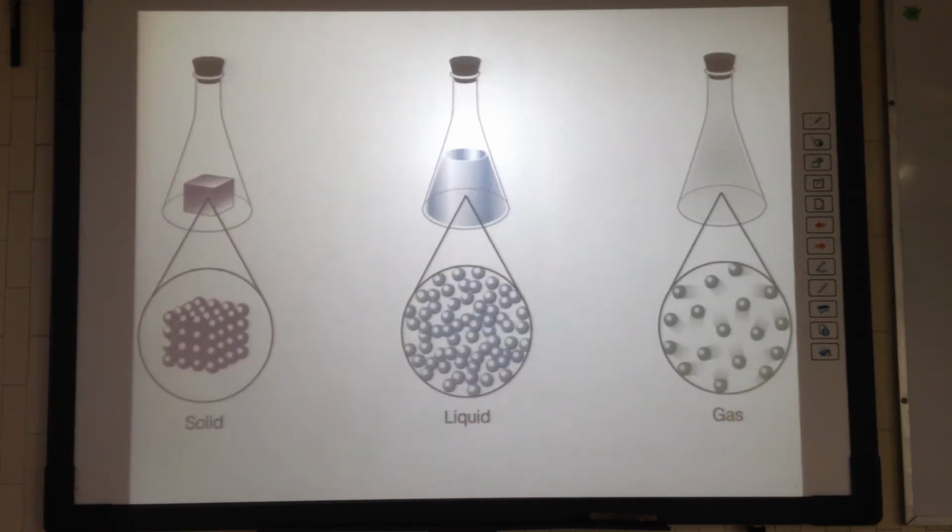Let's now analyze the physical classification of matter, or as we know it, the states of matter. A sample of matter can be in either a gaseous state, a liquid state, or a solid state. These states are characterized macroscopically by their volume and shape. That is, a sample of matter in its solid state will have a definite shape and a definite volume. A sample of matter in a liquid state will have an indefinite shape but a definite volume. And a sample of matter in a gaseous state will have an indefinite shape and an indefinite volume.